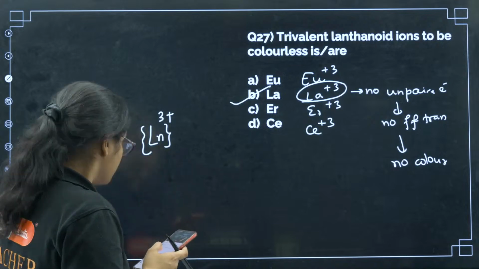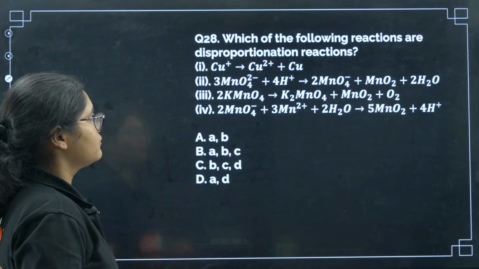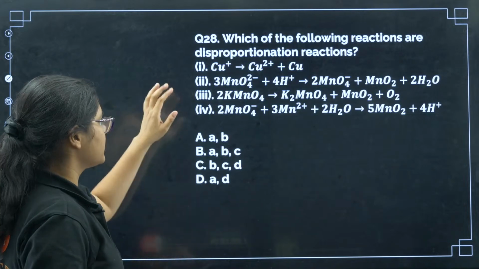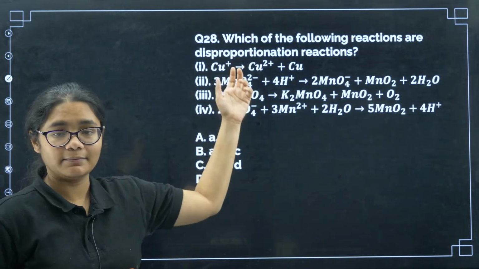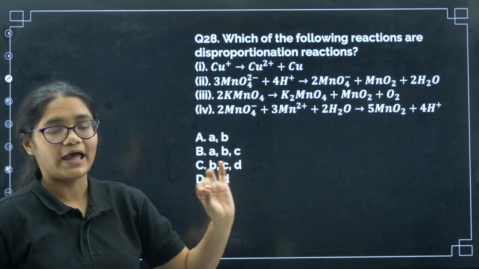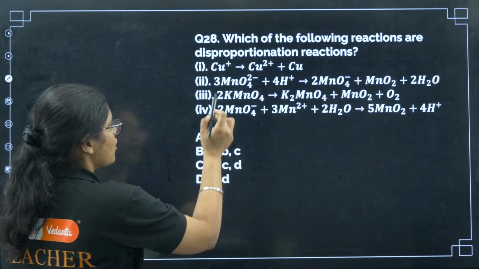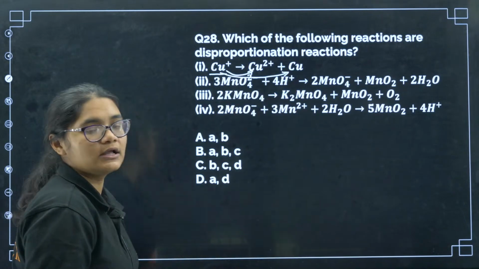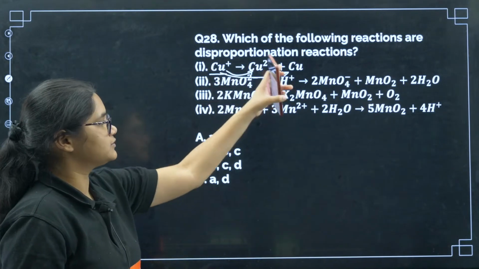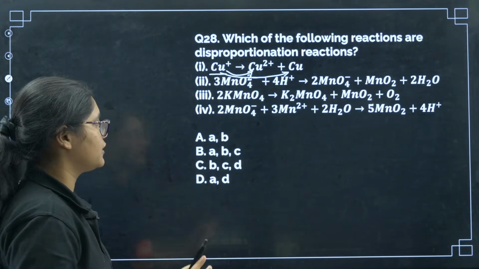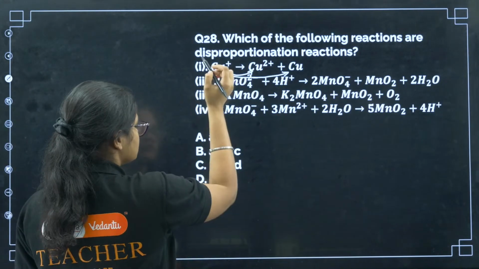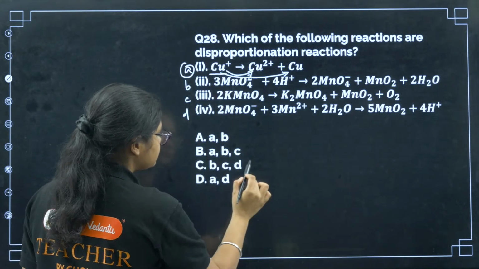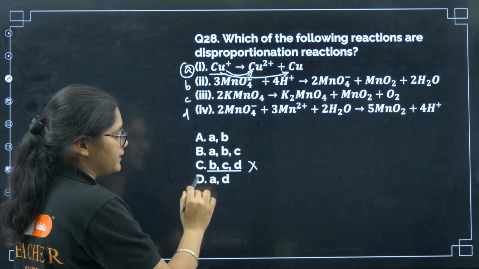Okay. Next, question number 28. Which of the following are disproportionation reactions? A disproportionation reaction means the same element undergoing oxidation and reduction, right? So if I have copper +1 here, it is getting converted to +2 and it is getting converted to Cu, +1 to +2, +1 to 0. So that is definitely undergoing disproportionation. So I will write it like A, B, C and D. So A has to be there. I can eliminate this option where there is no A.